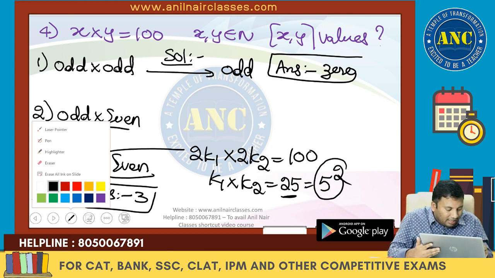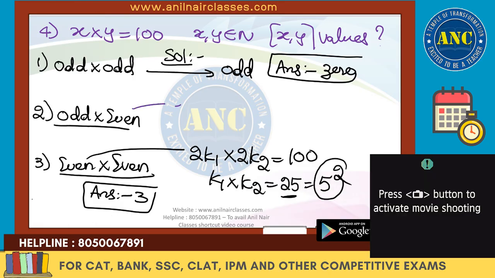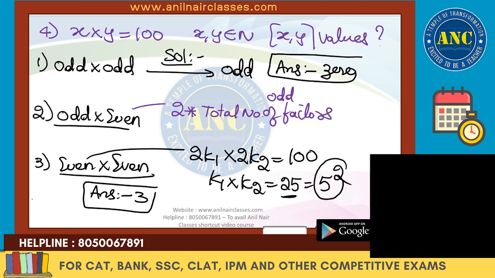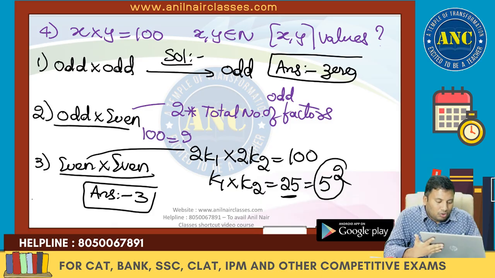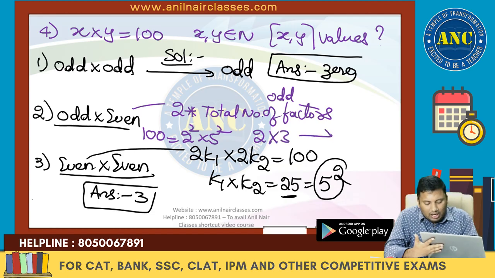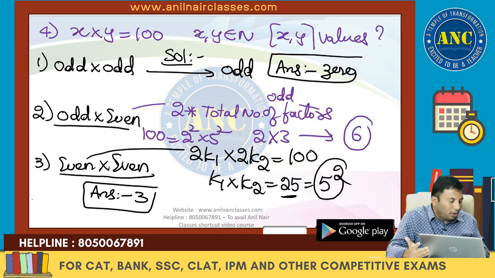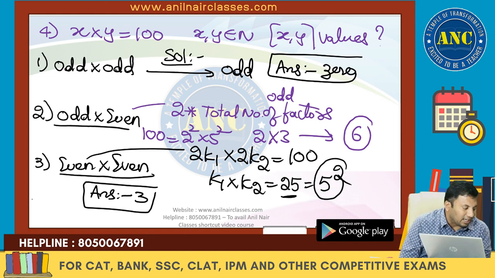Odd into even is nothing but twice the total number of odd factors. 100 is nothing but 2 square into 5 square. Total number of odd factors is 3. 2 3s are 6. I hope it is clear to you. If it is clear to you, kindly reply in the live chat if the answer is yes.